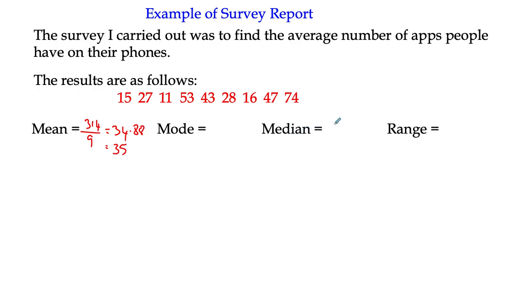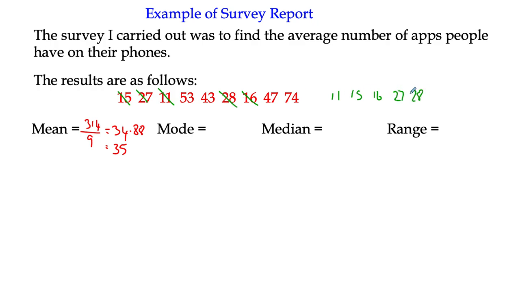The mode and the median, well, I can kill 2 birds with 1 stone and write out the numbers again in order. Just watch that because it's easy to make mistakes. I've seen you do it. 11 is the smallest one, and then we've got 15 and 16. Anything in the teens? No. So then we've got 27 and 28.